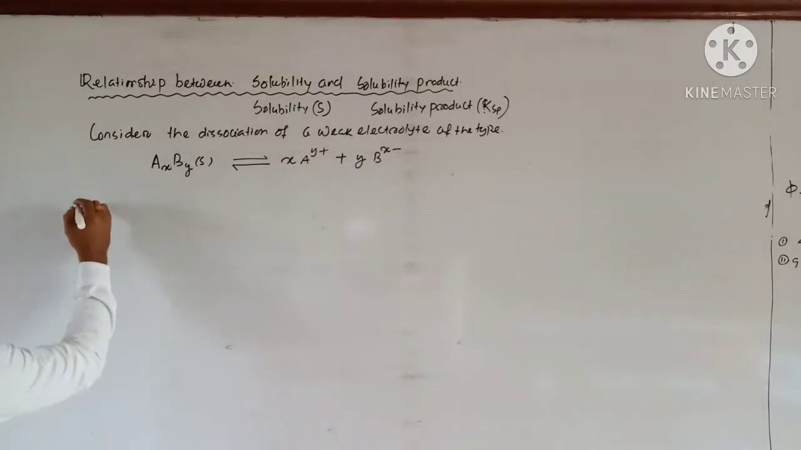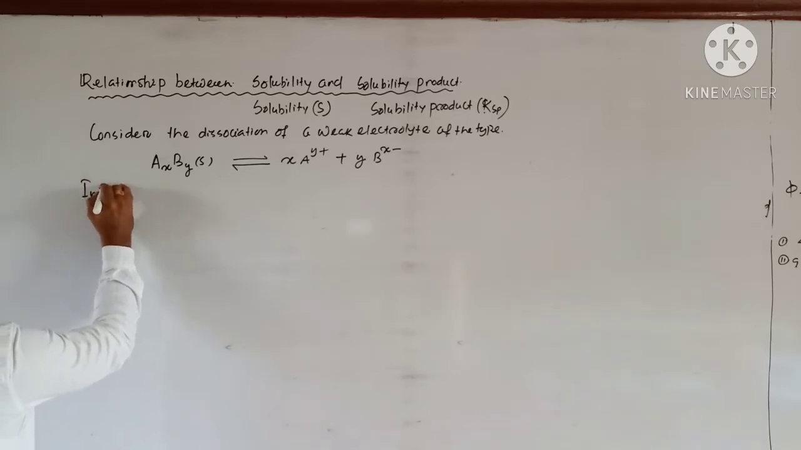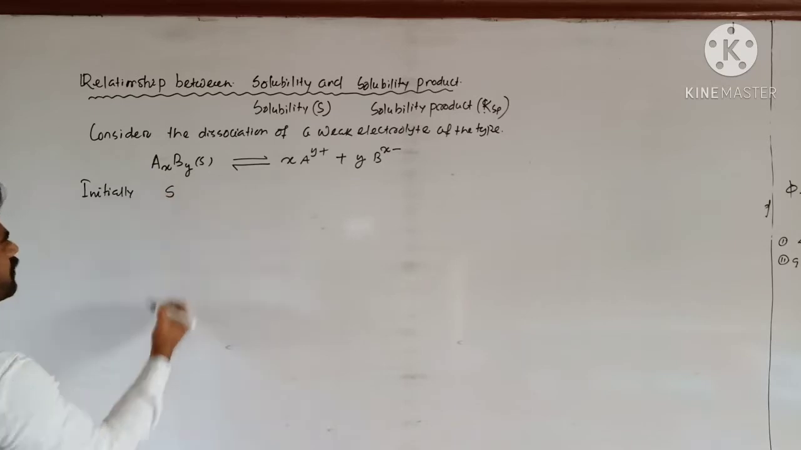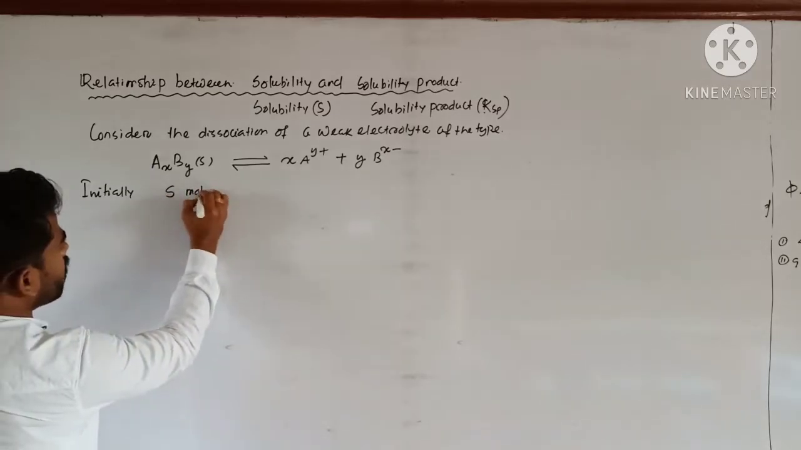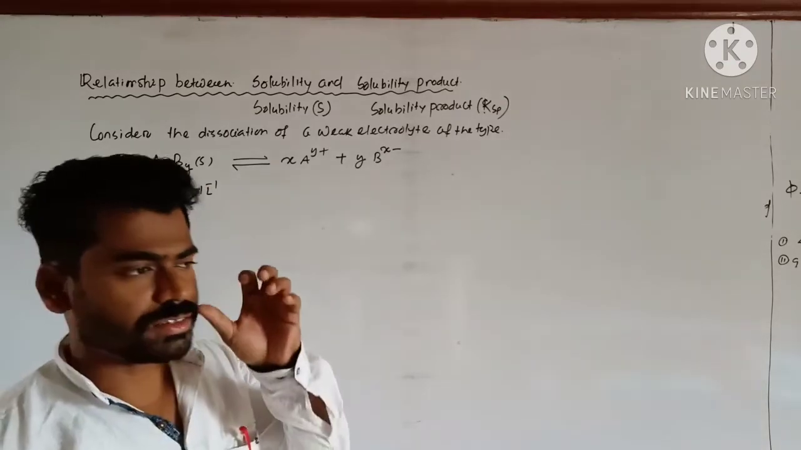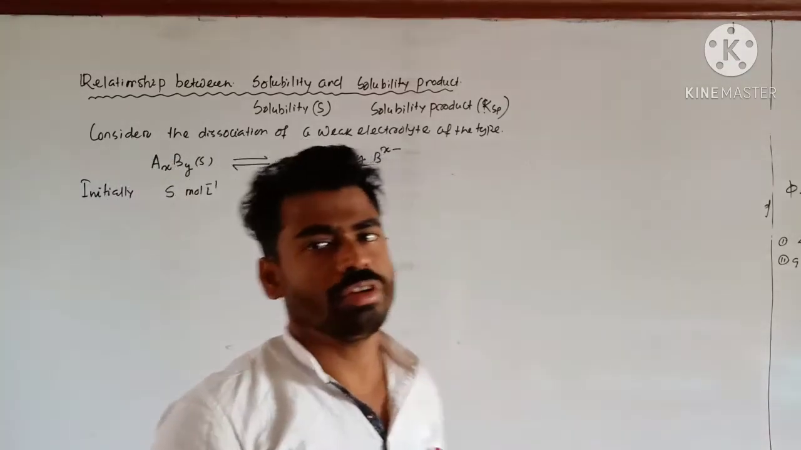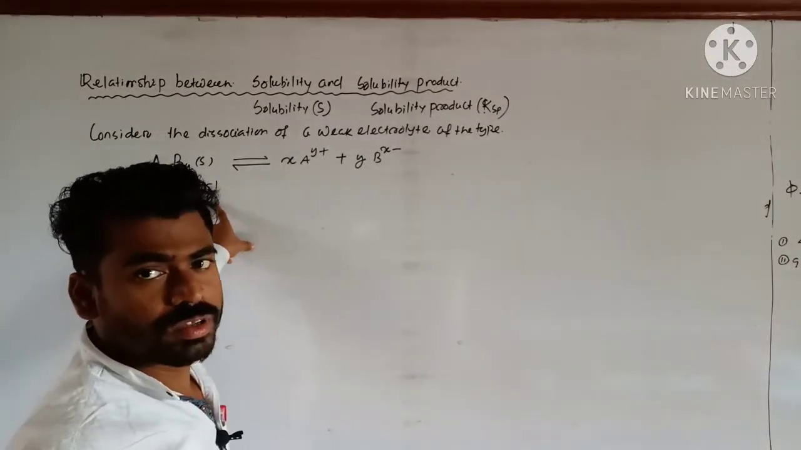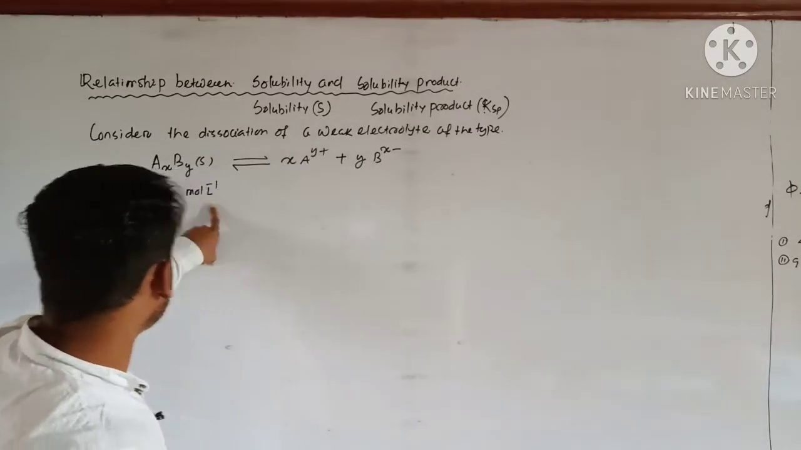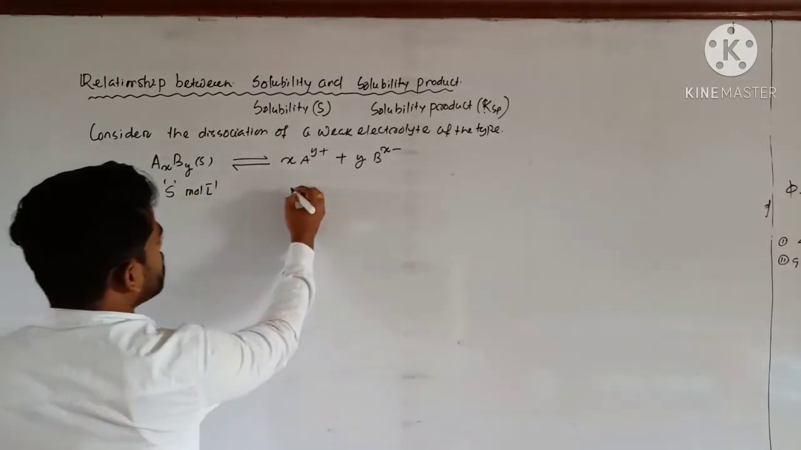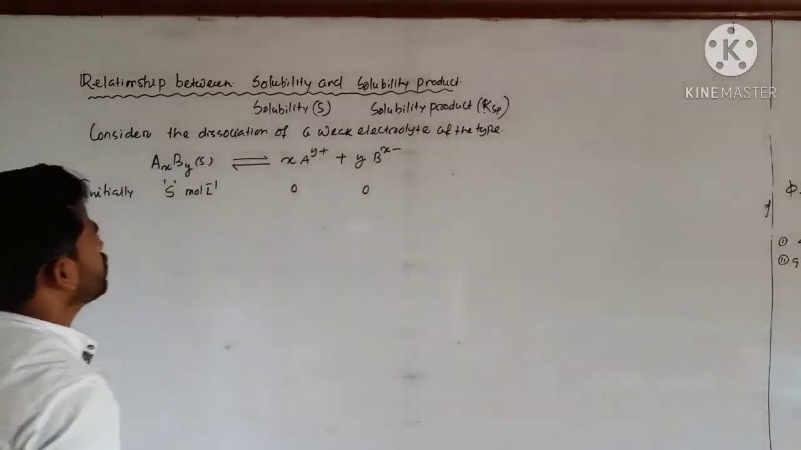So initially, let's say its solubility is S mole per liter. Solubility means the amount of substance dissolved per liter of solution. S mole, the number of moles of solute dissolved per liter of solution, that is S mole per liter. So initially no ions are obtained.